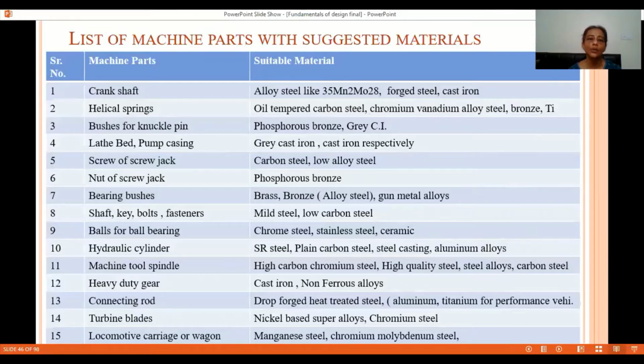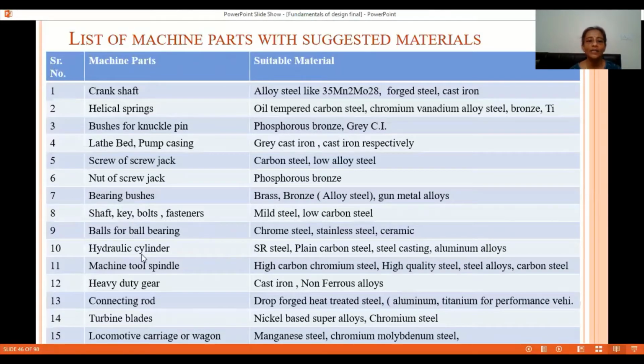In a screw jack, the screw is made of carbon steel and alloy steel, and the nut is made of phosphorus bronze. Bearing bushes are made from brass, bronze, gunmetals, and alloys, and balls for ball bearings are manufactured from chrome steel, stainless steel, ceramic, etc. Normal parts which are made from mild steel or low carbon steel are shafts, keys, bolts, and fasteners.